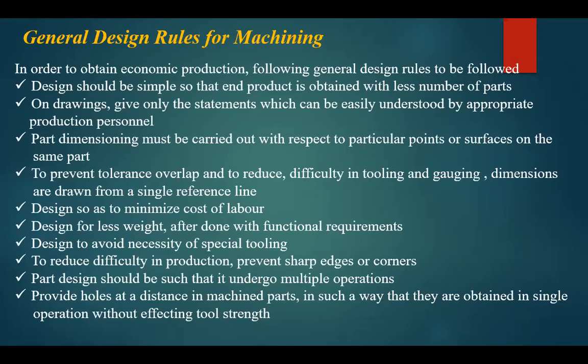The next one is to prevent tolerance overlap and to reduce difficulty in tooling and gauging. Dimensions are to be drawn from a single reference line. So we have to give a tolerance. The allowance is to be given for each and every part.